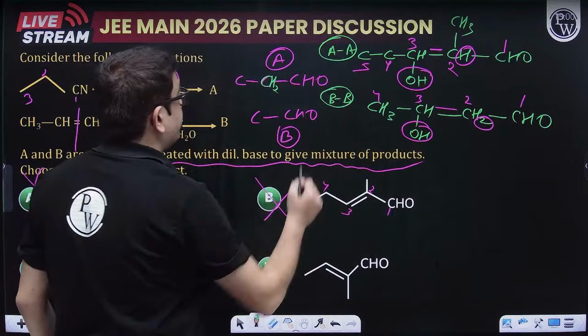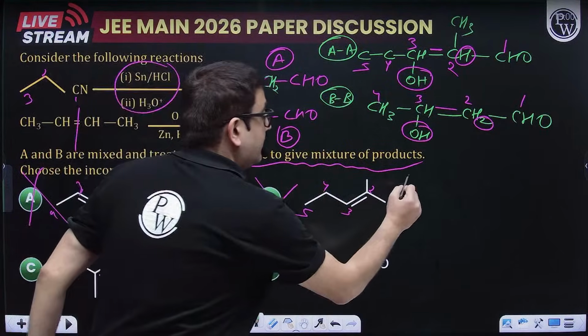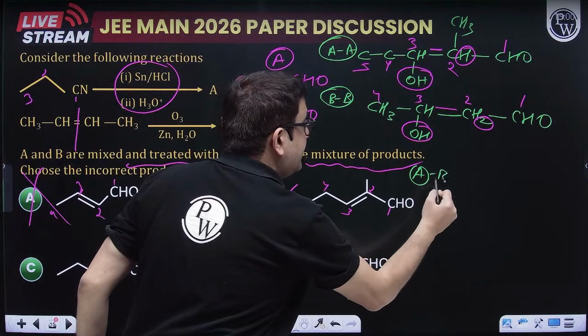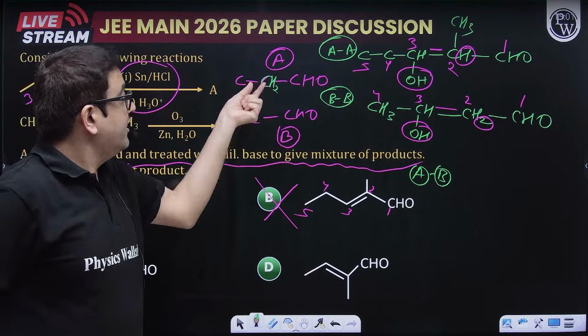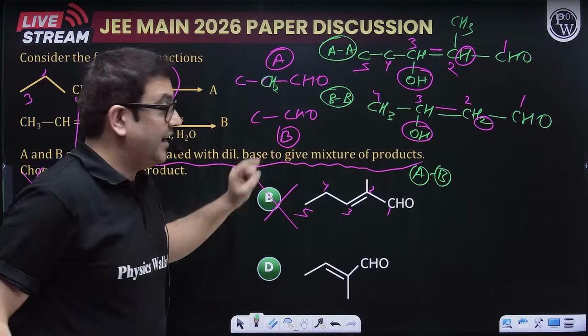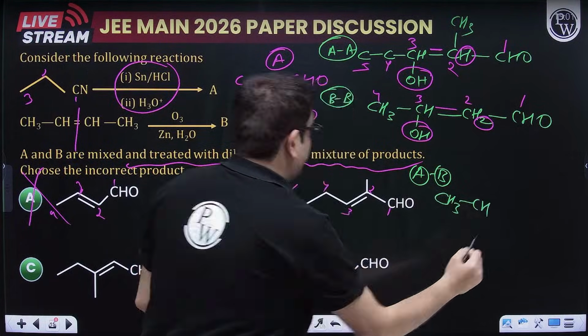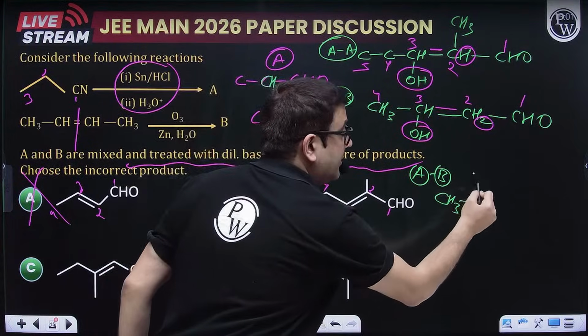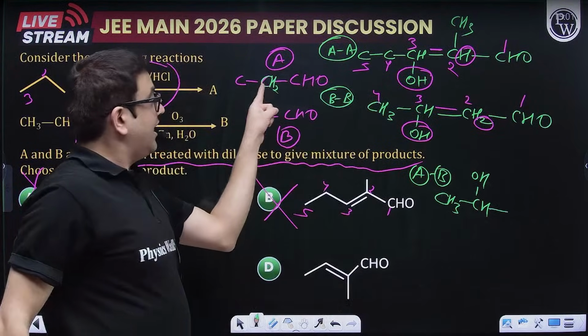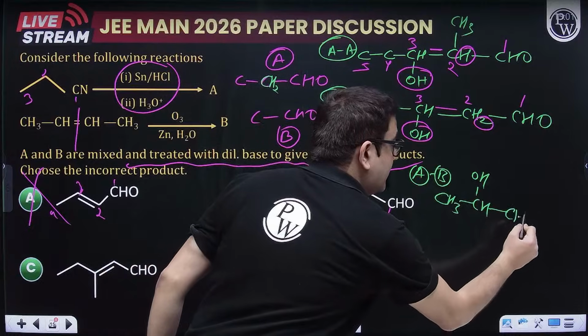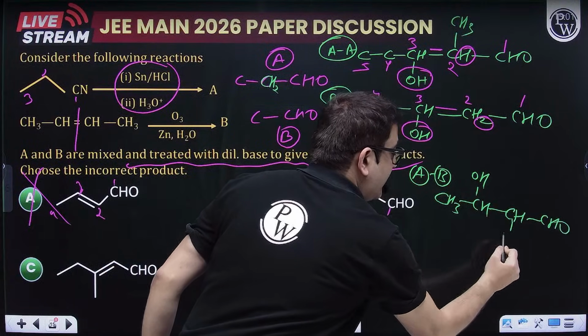So let's say when this A and B are forming the product where this CH is attacking this aldehyde. So it will be the first carbon, which is CH3. This carbonyl is getting attacked, so it will become OH. Attacked by what? Attacked by this CH. One is aldehyde, one is CH3.